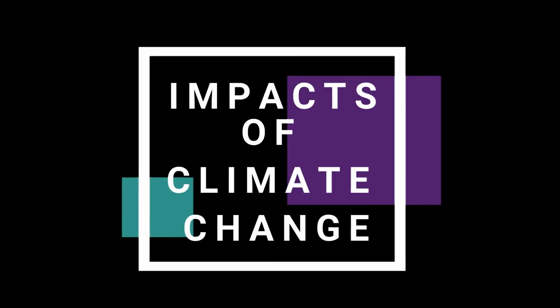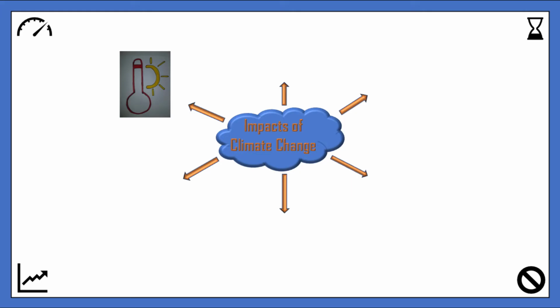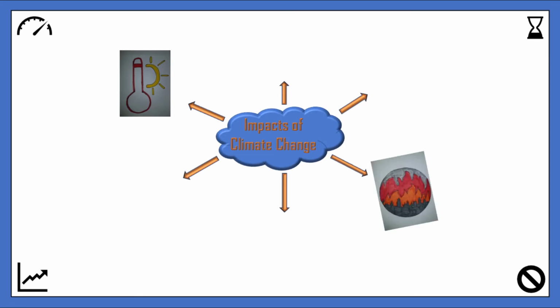Now I'll be talking about the impacts of climate change. The first impact of climate change is heat waves. As the global temperature is increasing, the amount and severity of heat waves have increased across the world. In England, the summer heat waves of 2019 resulted in almost 900 deaths. As the global temperatures increase due to low rainfall, the frequency of wildfires is significantly increasing in numbers, and there's a risk of exceptionally large fires.